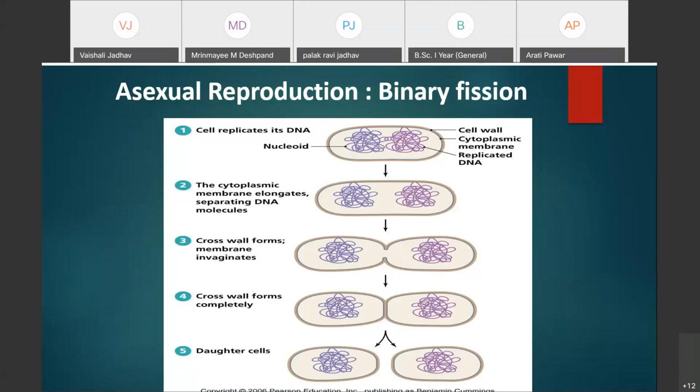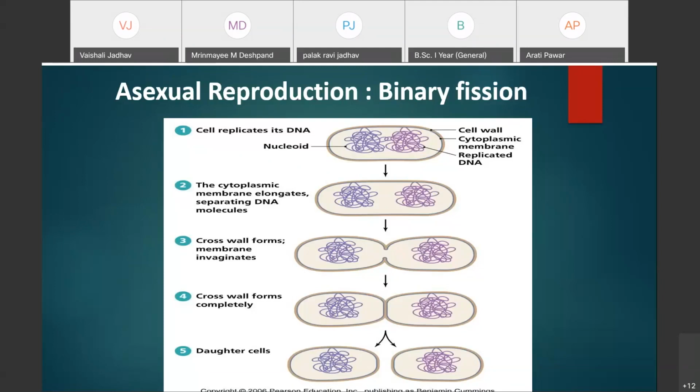Some of the students may get confused between binary fission and mitosis. In mitosis also, one cell gives rise to two daughter cells. But binary fission is different from the mitotic division. Why is it different?